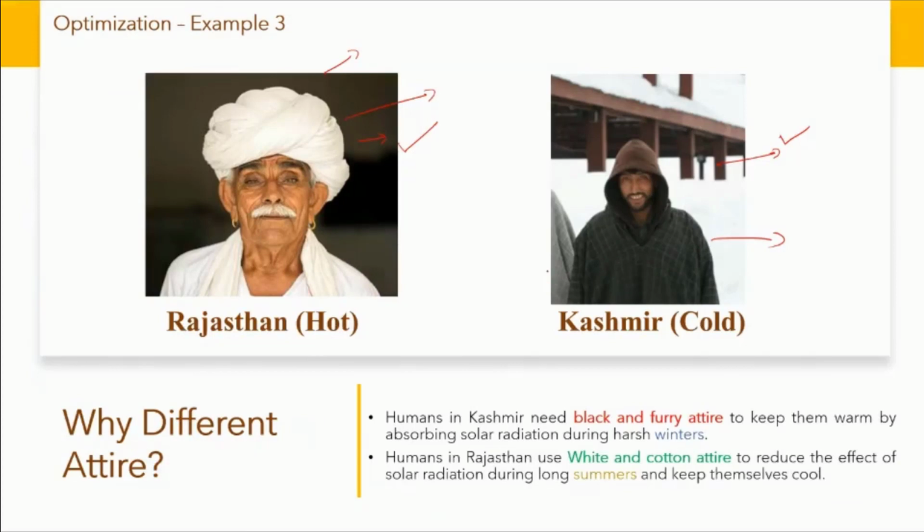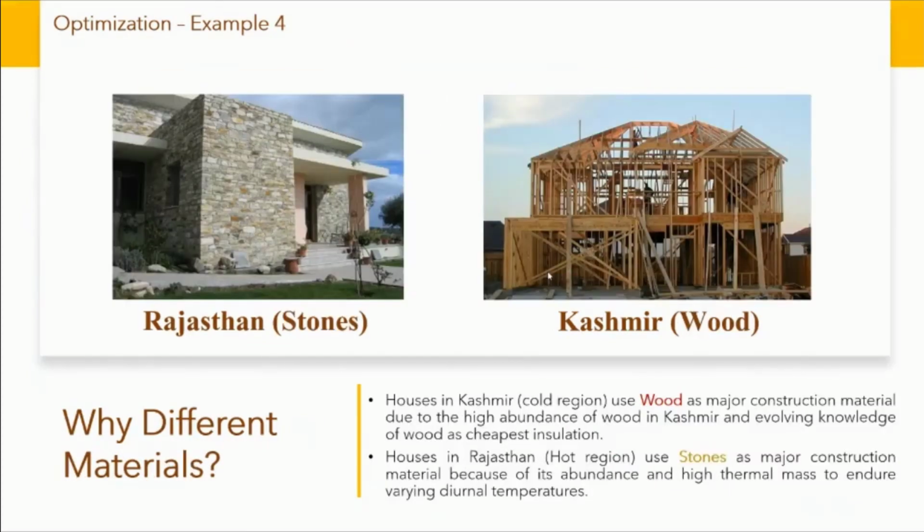Let's talk about another example here, coming nearer to our basic objective, wherein we'll be talking about how buildings need to be seen in this specific minimum life cycle cost idea. In Rajasthan, you use stone. In Kashmir, you use wood. How did this particular wisdom come into being?